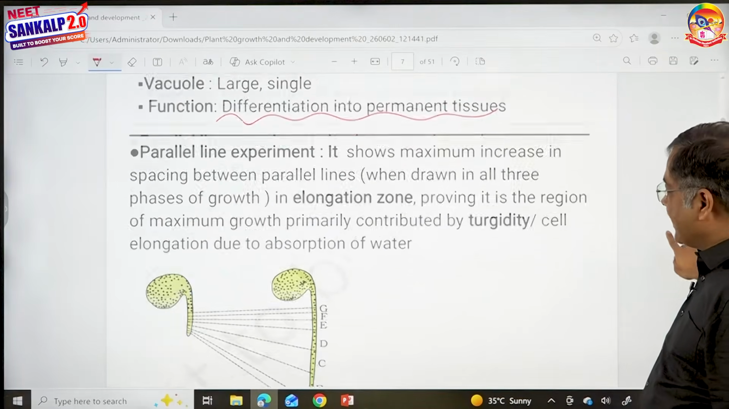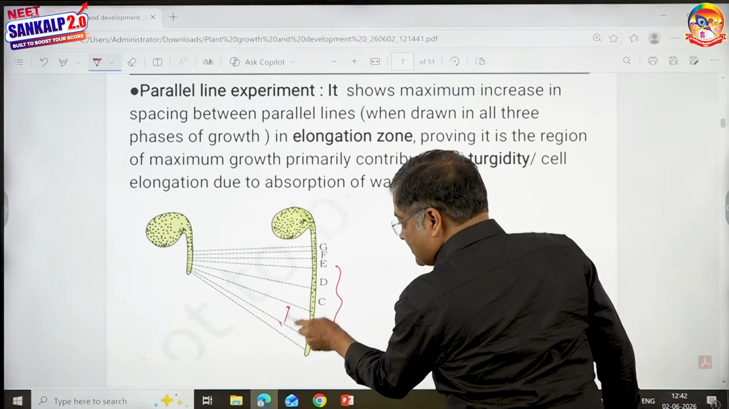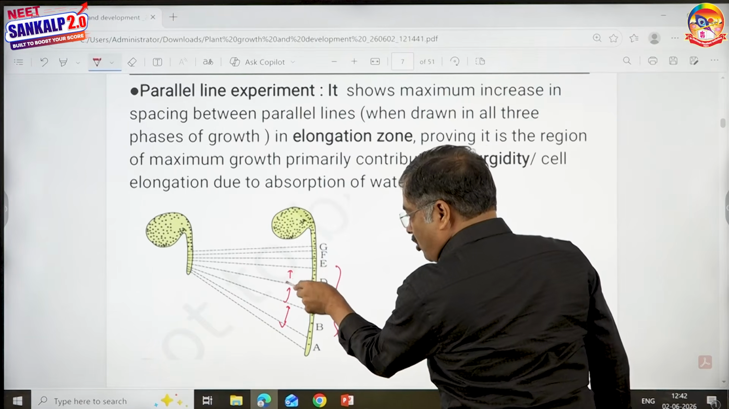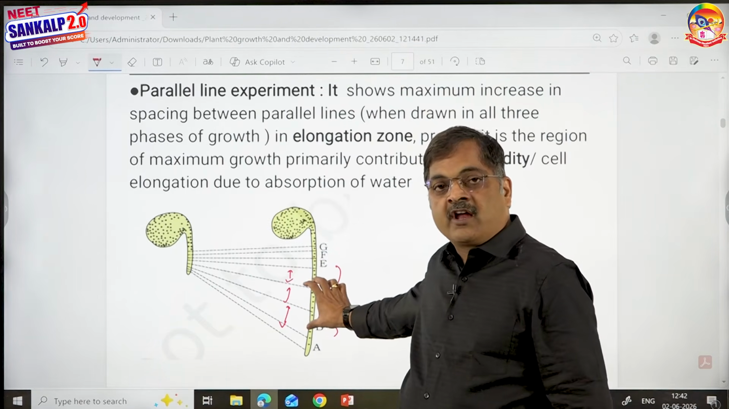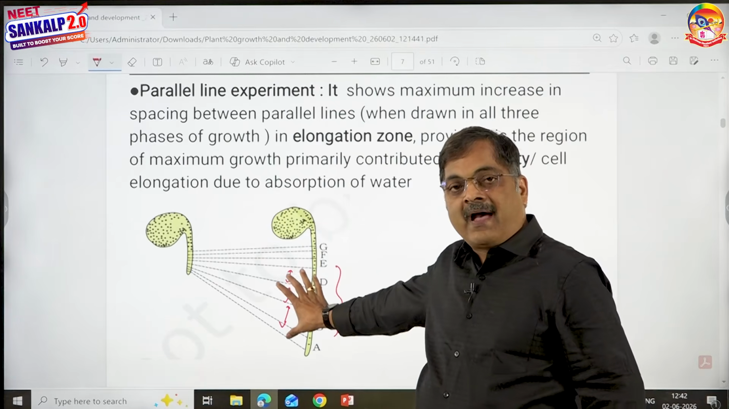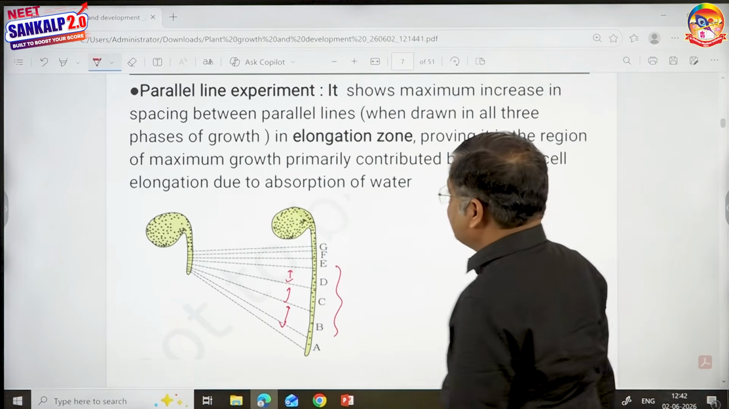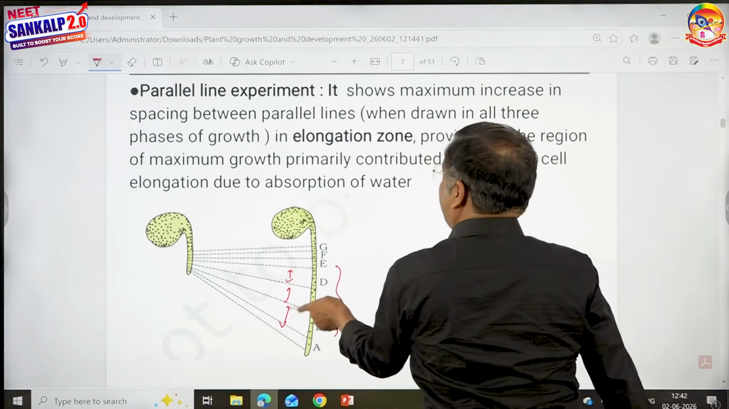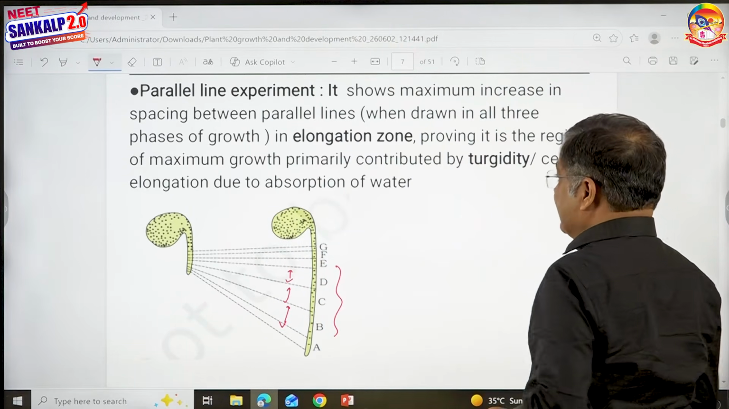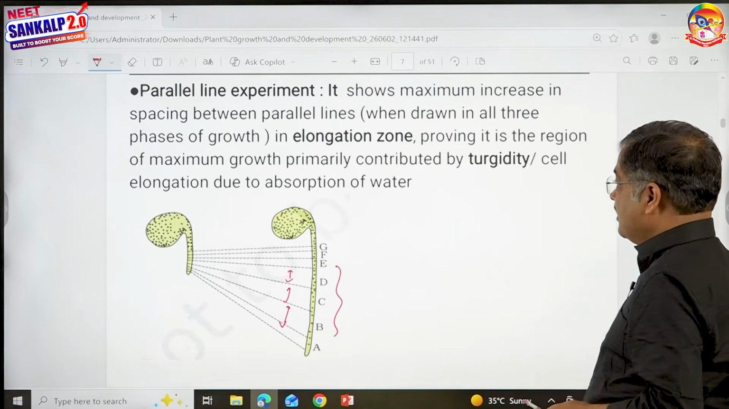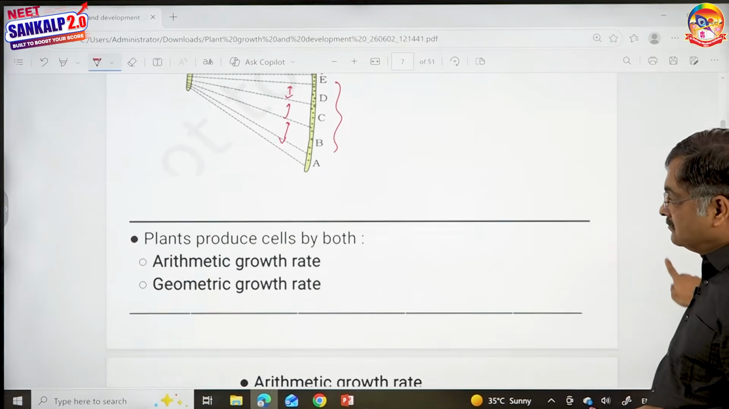Parallel line diagram. Look at this, children. This is the region of elongation. Look at the distance between these lines. It is more, amply signifying that there is more elongation or more growth here. The parallel line diagram clearly shows the maximum increase in space between parallel lines in the elongation zone, proving that this is the region where maximum growth occurs due to turgidity.